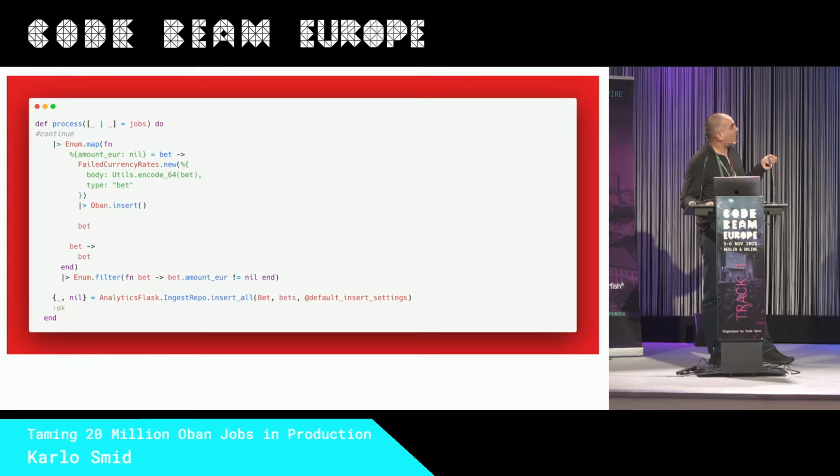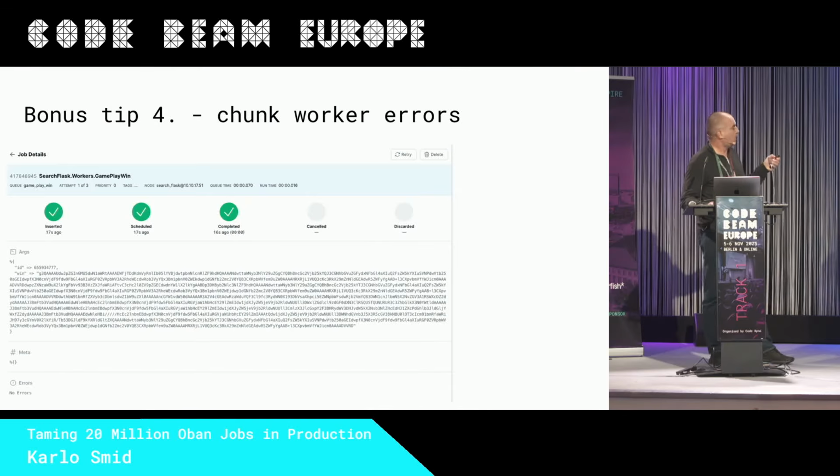So failed currency rates is a regular Oban job. It could be Pro or from the free tier. With number of attempts 1, we only want to have reprocessing of the problematic job. Why? Because in Oban Web, here it will state failed currency rates worker. So we have payload and the error in sync.